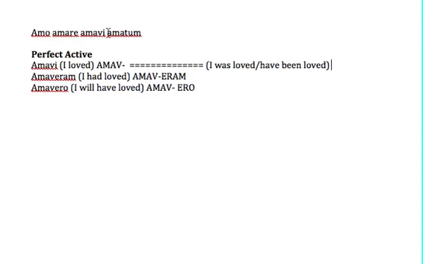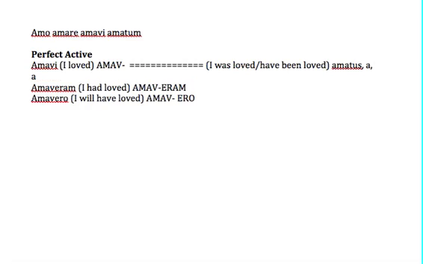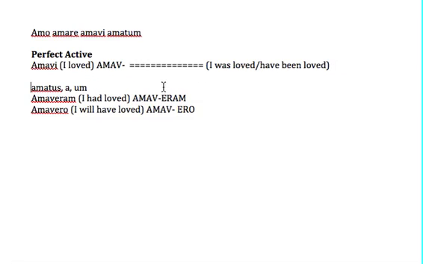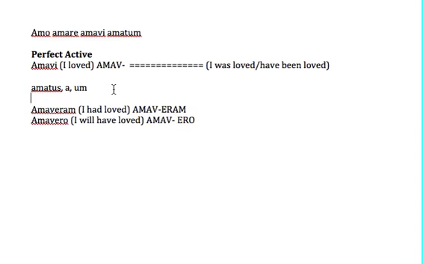You take the fourth principal part, turn it into an adjective of the first group, so amatus, amata, amatum, depending on whether you are referring to a masculine noun, feminine noun, or neuter noun, and then place next to it, not attached but as a separate word, the present of the verb to be. Amatus sum, or es, or est, or sumus, estis, sunt.